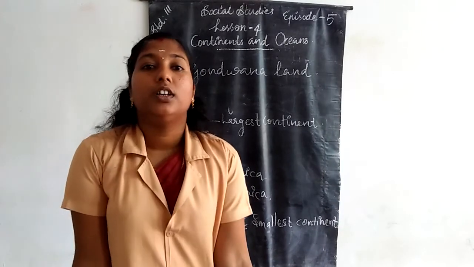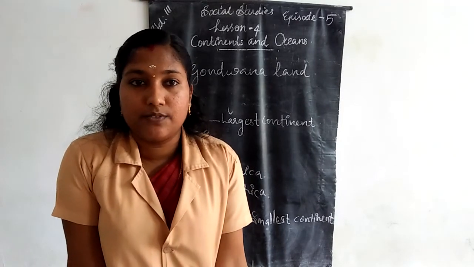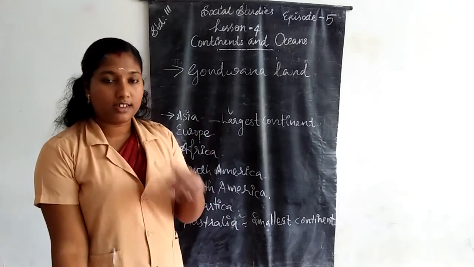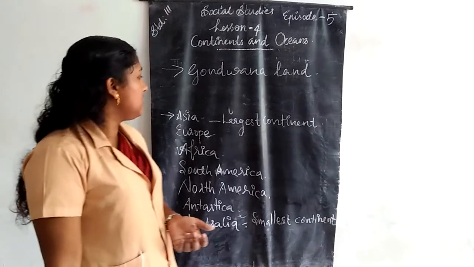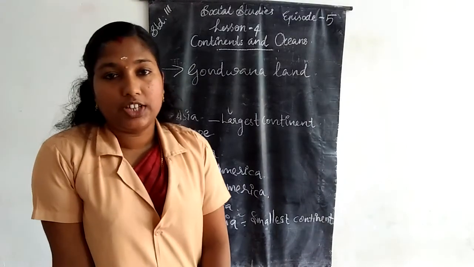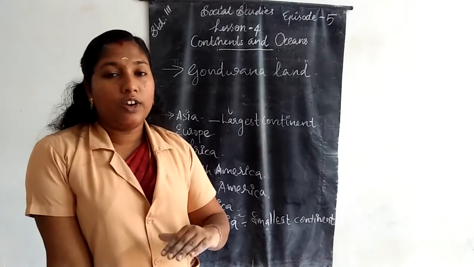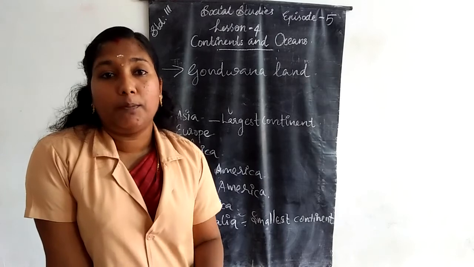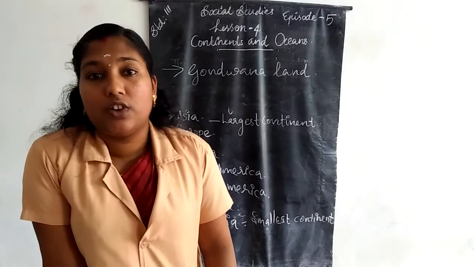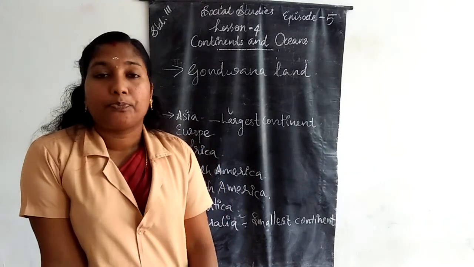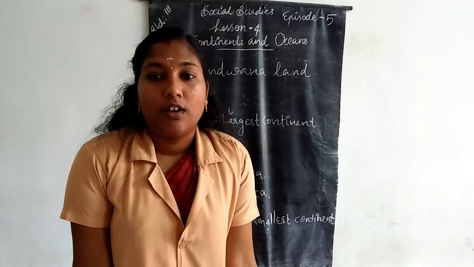Then we learned about continents. There are 7 continents present on the Earth's surface. What are continents? Land masses are called continents. Which is the largest continent? Asia. Which is the smallest continent? Australia. The continents are further divided into smaller parts called countries. India is a country situated in which continent? Asia.